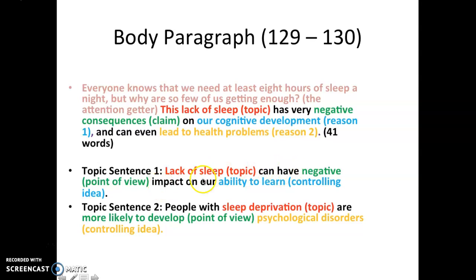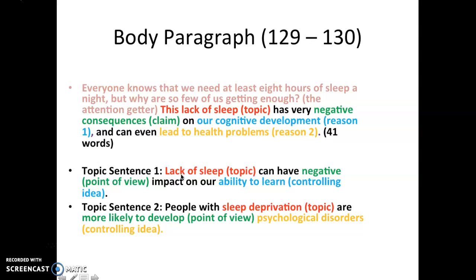Have a negative impact on what? Which cognitive development are we talking about here? On our ability to learn. So we have the controlling idea. The first body paragraph is going to be about the negative effect of a lack of sleep on the ability to learn.